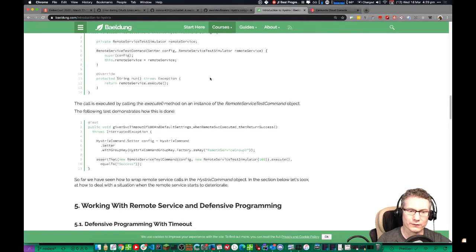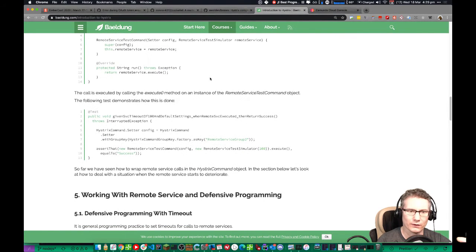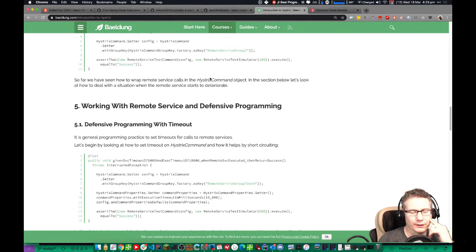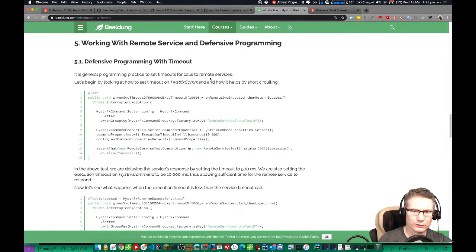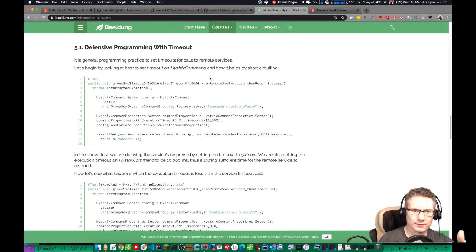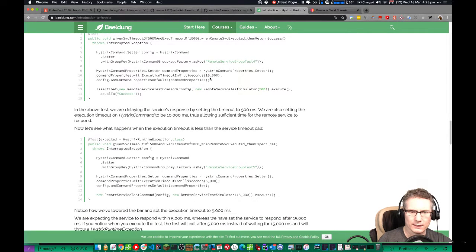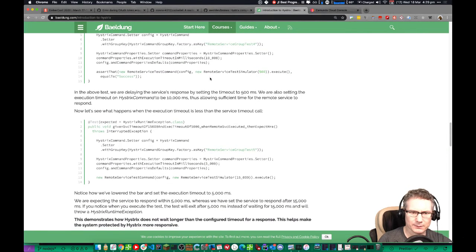Let's look at how to deal when the remote service starts to deteriorate. Okay, defensive programming with timeout. Set timeouts for remote calls by short circuiting. So in the above test, delaying the service response, we're setting the execution timeout to 10,000 milliseconds, sufficient time to respond. When the execution timeout is less than the service timeout, for example 5,000 milliseconds, we expect it to throw a Hystrix runtime exception.